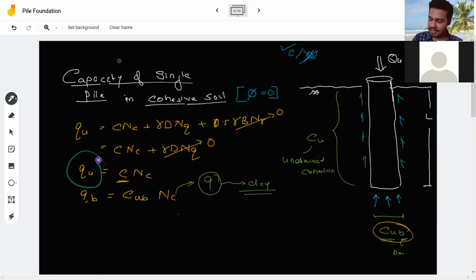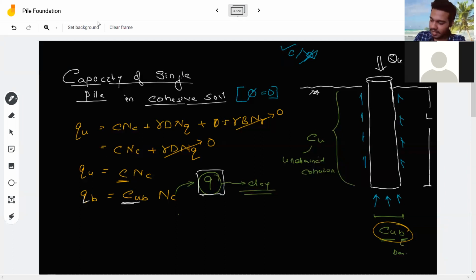Now this QU, that is ultimate bearing capacity, I've adjusted it to QB, that is tip resistance or the bearing capacity of the tip, is equal to CUB. CU means undrained cohesion at your tip. So the B is coming into NC. The only thing to remember here was that the value of NC is a fixed value. It is 9, it is always 9 for a clay.